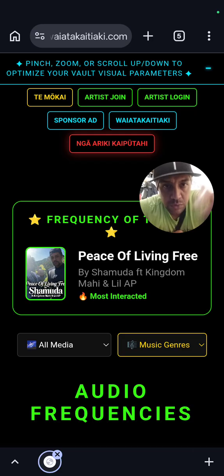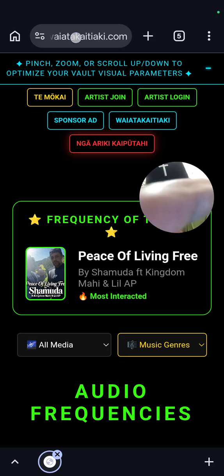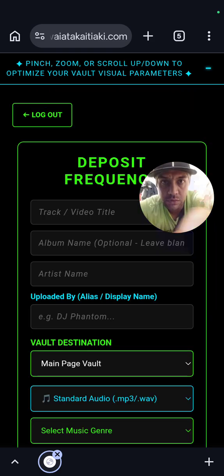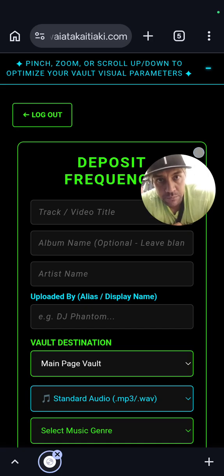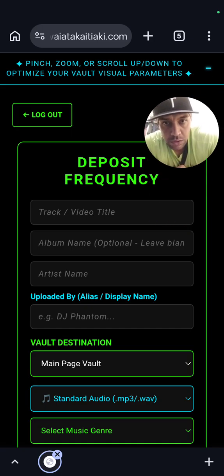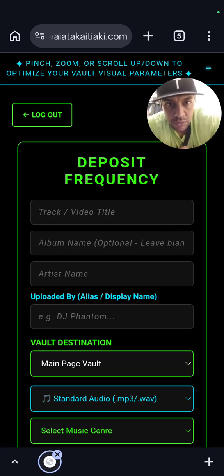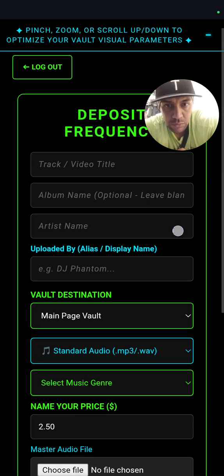So I'm going to pause it and log into the artist dashboard. Just bear with me, so you can't see my login passwords. And here we are on the artist dashboard. On the artist dashboard, I've entered all of these things in for this function to work.